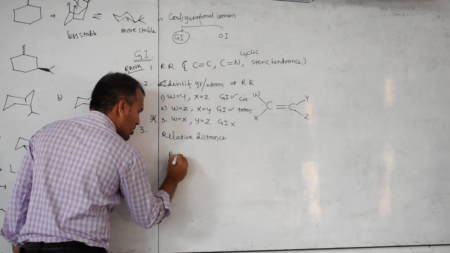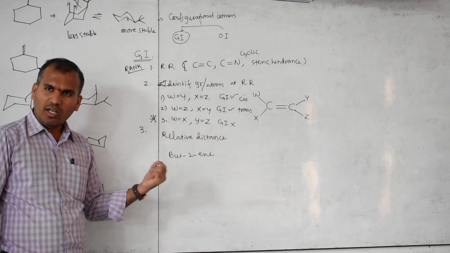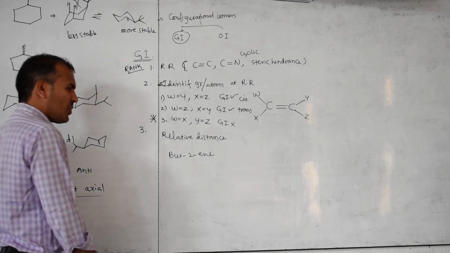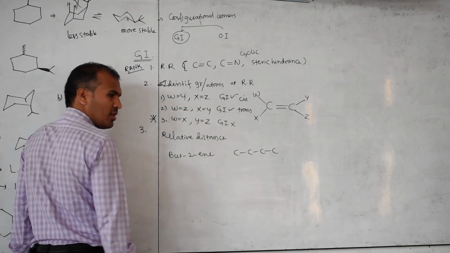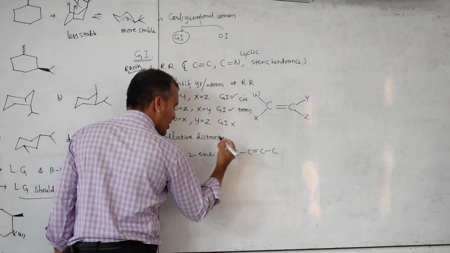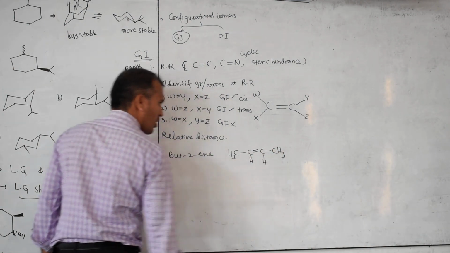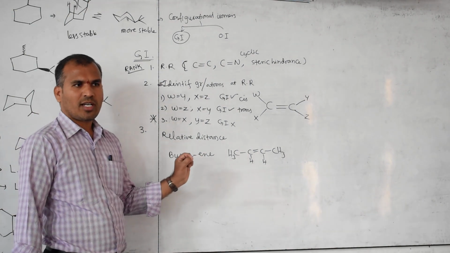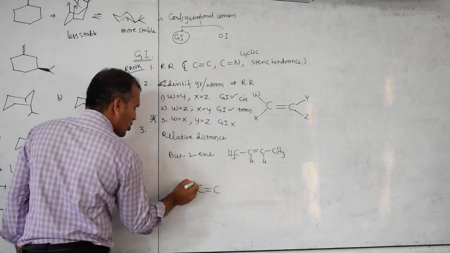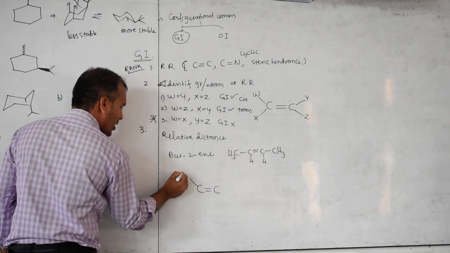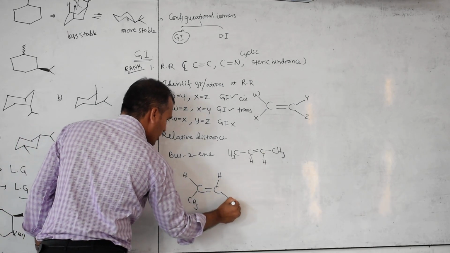Take but-2-ene, 2E. When the name is given, how do we write the structure? The root word is but, so 1, 2, 3, 4. At which position is the double bond? Second position. The remaining valencies are satisfied with hydrogen. Is restricted rotation present or not? Check. Present, very good. Then we have to write the groups. At each double-bond carbon, two groups are there: H and CH3, and H and CH3.